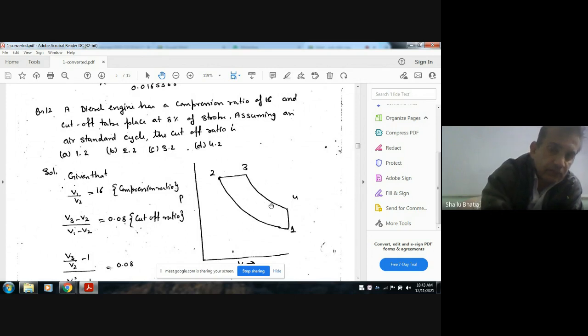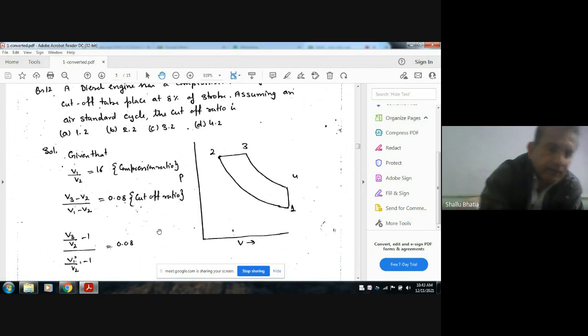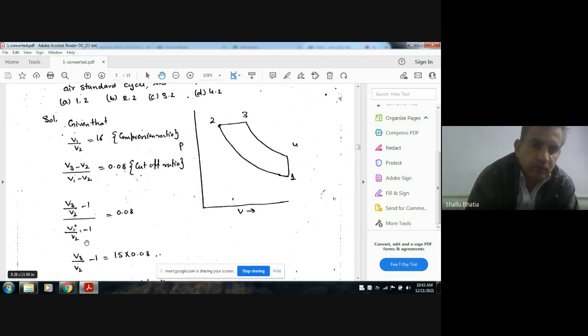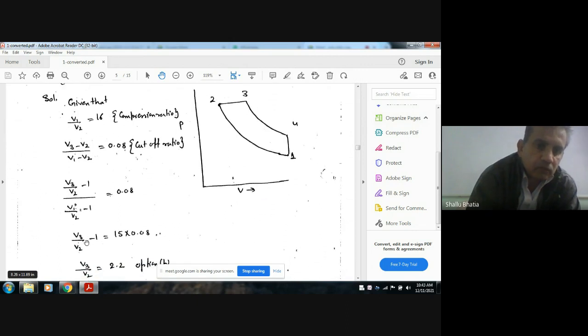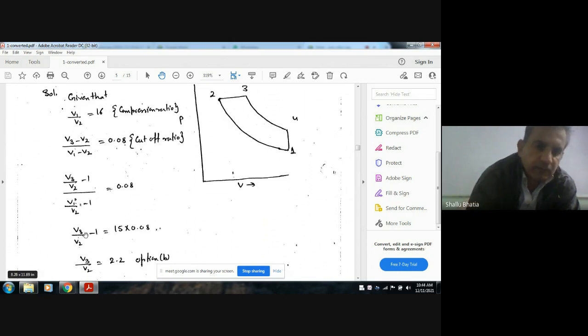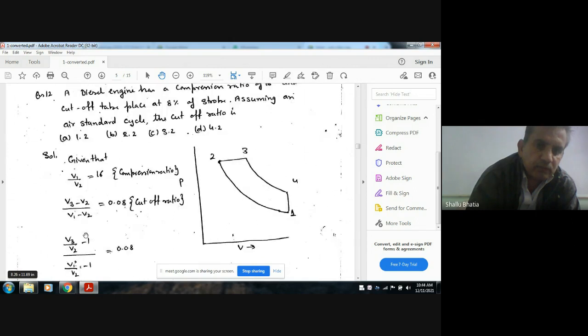The cycle is 1, 2, 3, 4. V1 by V2 is the compression ratio, and V3 minus V2 divided by V1 minus V2 is the cutoff. So if we divide it by V2, above and below, V3 by V2 minus 1 divided by V1 by V2 minus 1 equals 0.08. So V1 by V2, the compression ratio, is given as 16. You can put this value. So from this you can find out V3 by V2, that is 2.2.